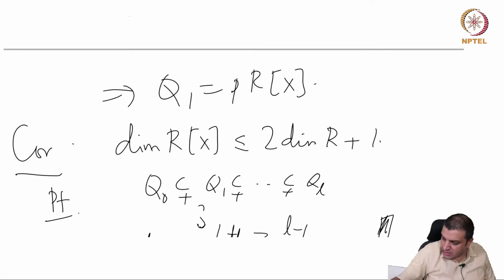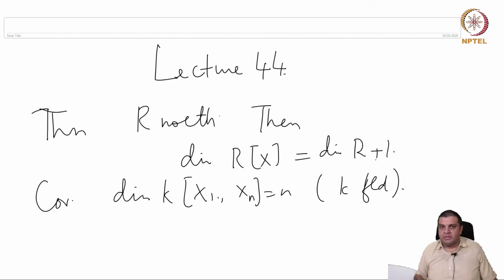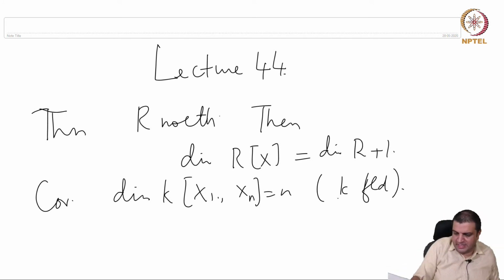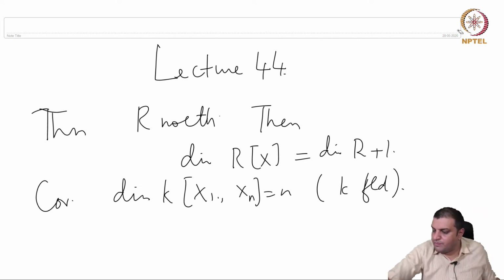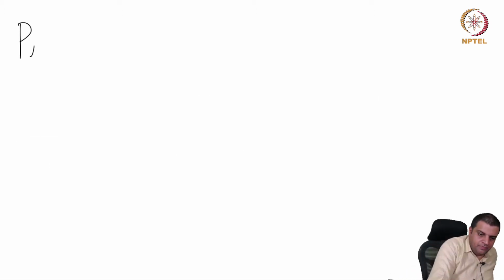So now we go back to this theorem. If R is Noetherian, then dimension of Rx is 1 more than dimension of R. And as an immediate thing, we see this corollary. Okay, so now we can just prove the theorem. Proof of theorem.